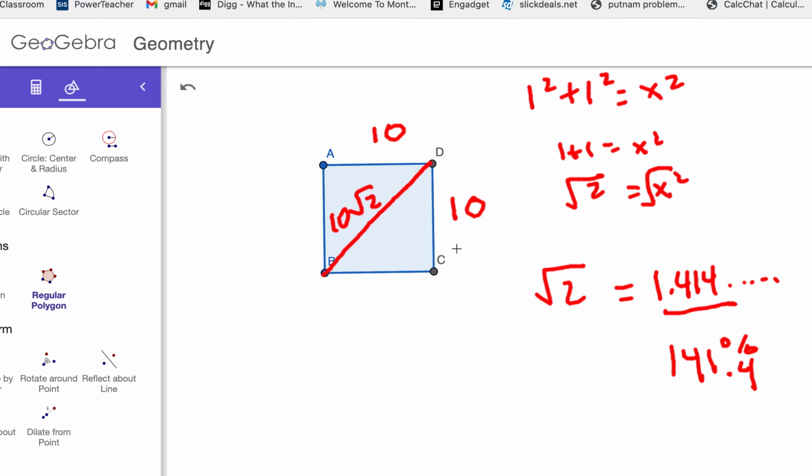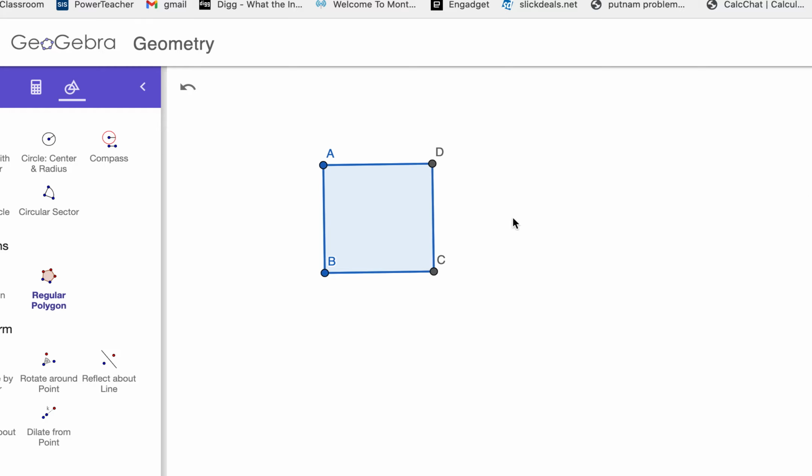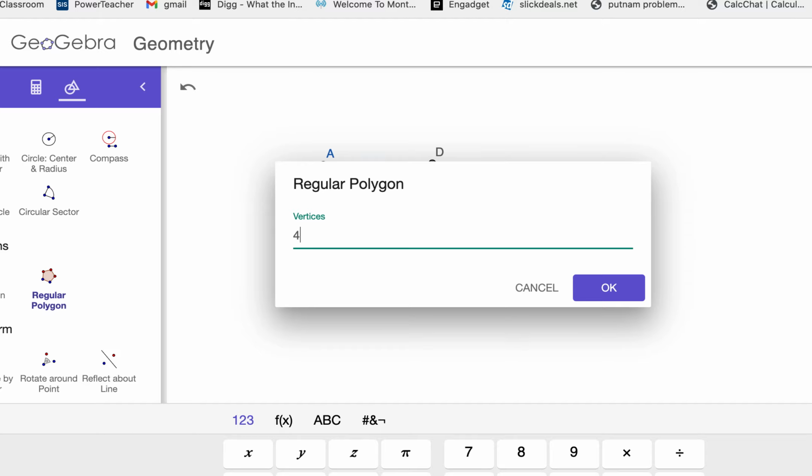141% compared to the side. So if the side's 10, it's going to be 14.14 for the diagonal. So it's an irrational number, but I always thought it was very interesting that we could use that diagonal, the square root of 2 diagonal, and we're going to make another square out of it.